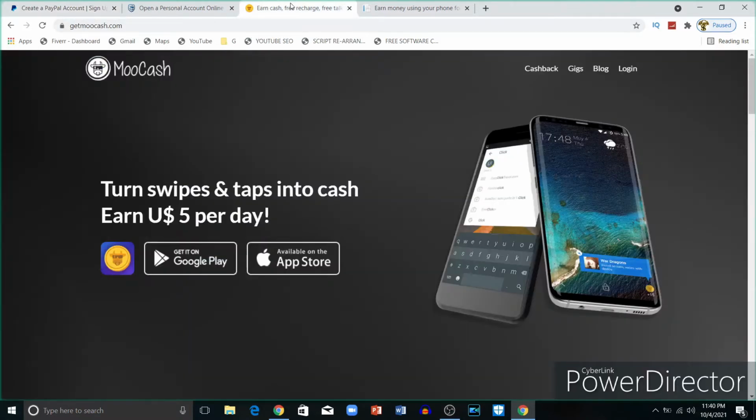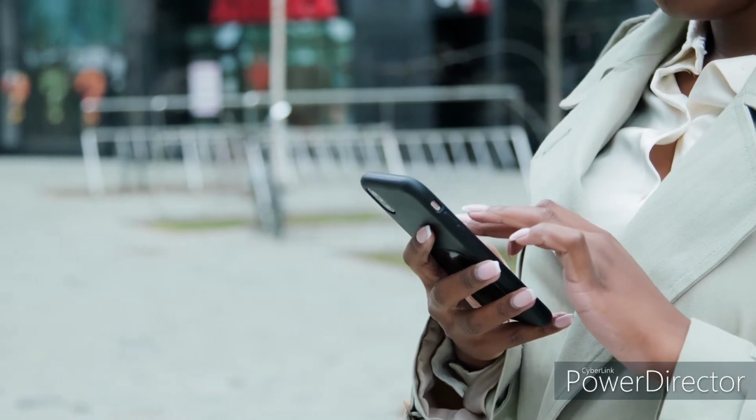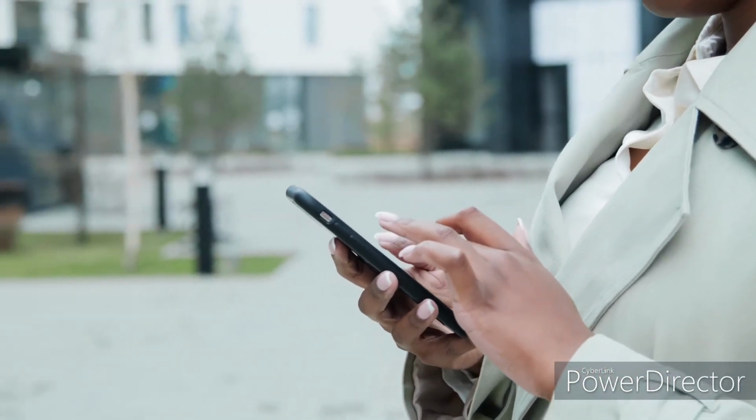This app is called Moocash, and the website is getmoocash.com. As you can see, this app is available on the Play Store and App Store. Both Android and iOS users can get access to this app and install it on their mobile phone. After doing so, you just relax and keep doing the other things you do on your smartphone. If you have no necessary task to do, you can just browse and you get paid $5.